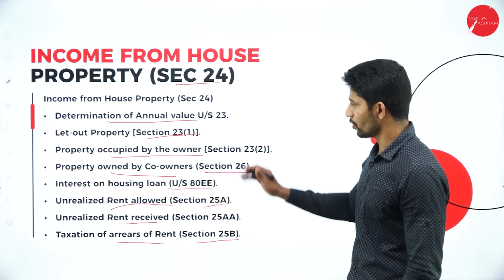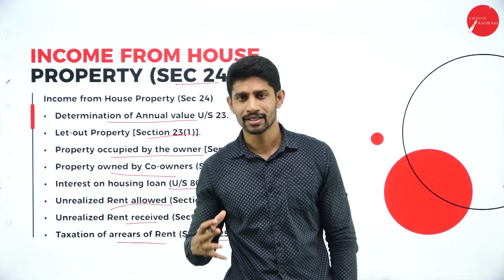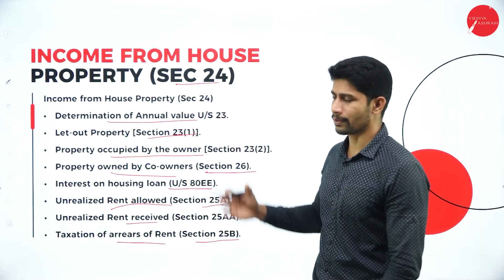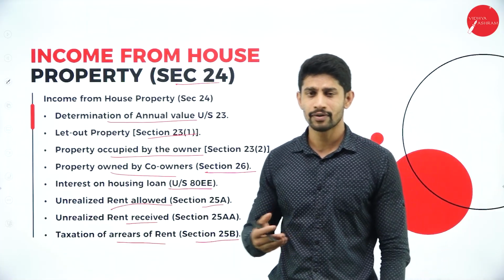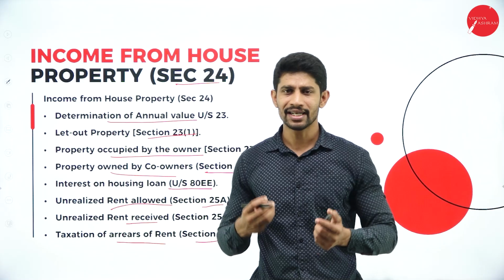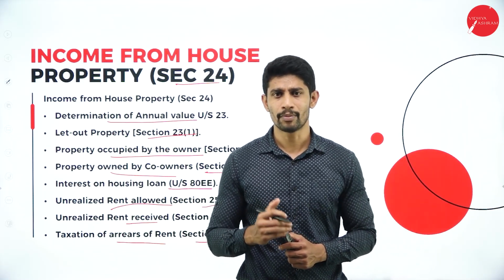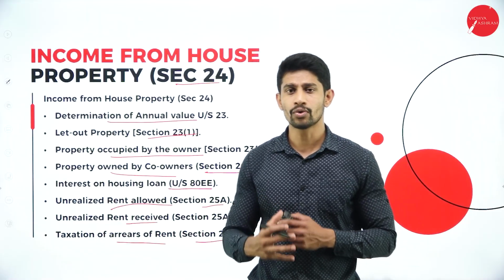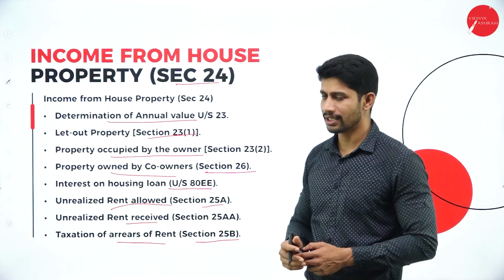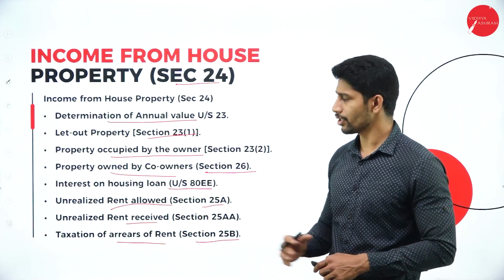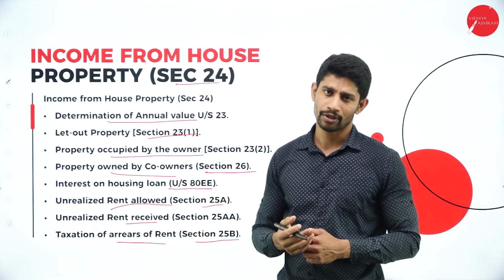So this particular chapter, income from house property, deals with many aspects, whether it is the occupancy of the house, or letting out to some tenant, or unrealized rent recovered, or rent received. For each and every aspect we have sections. Those sections determine how to compute the value and how to deal with a particular aspect. So this many sections are there under income from house property to know how to compute the value of the particular house.